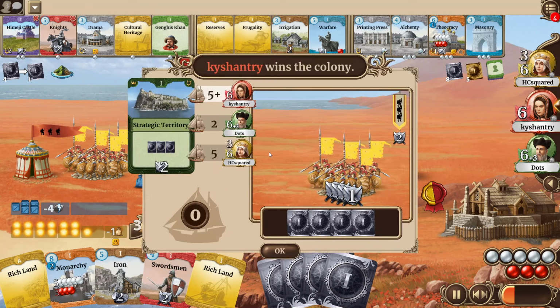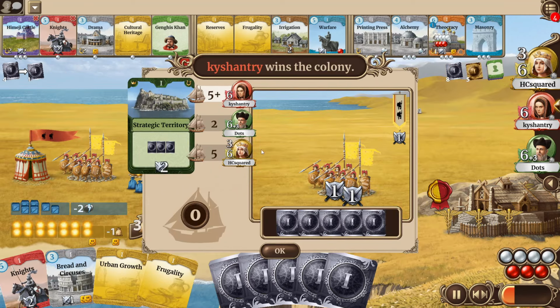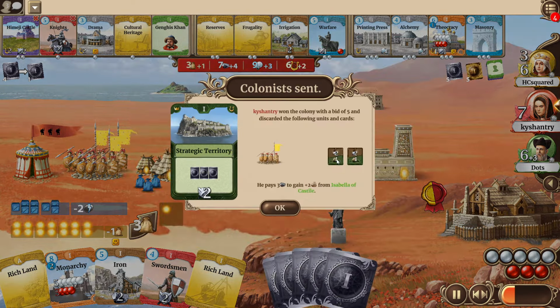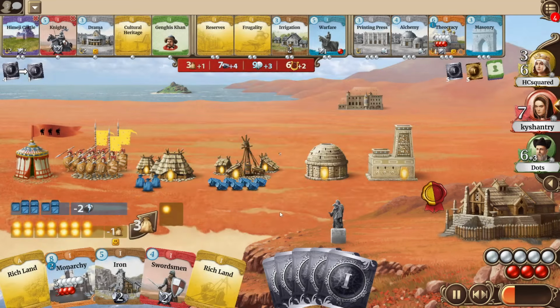Kyshantry seeds, there's another colony, not inhabited or vast, but a strategic territory. HCsquared bidding 5, maybe making it look like that he has 1 H1 defense card in hand, but Kyshantry is actually the one who wins it. Has 2 defense cards and is willing to pay 3 resources with Isabella, so he now also has 1 colony, and the contest for the Suez is maybe now a little bit more open.